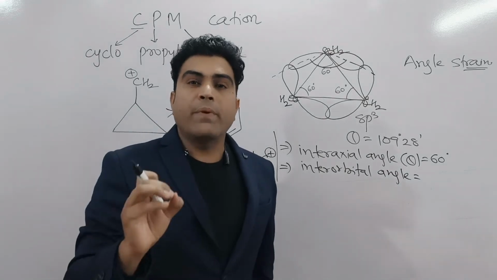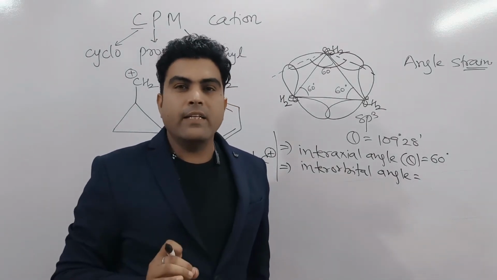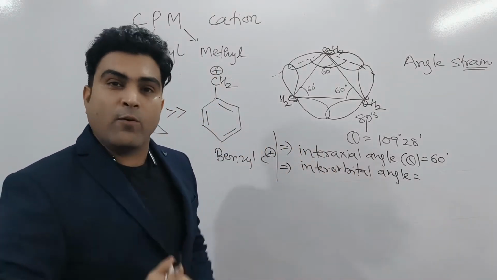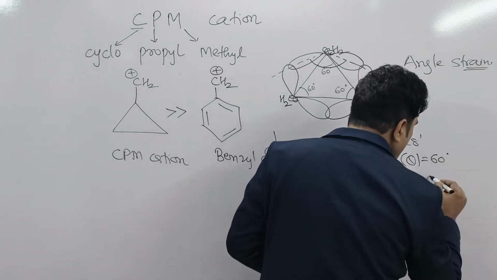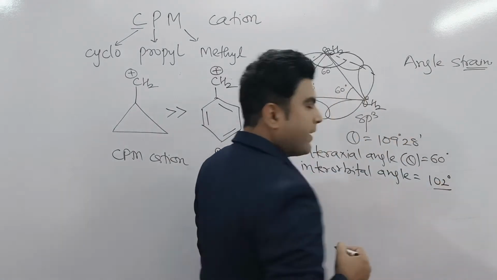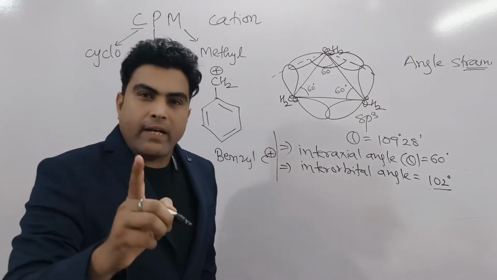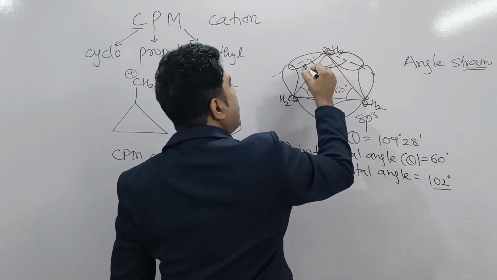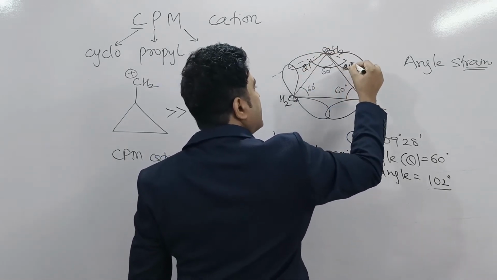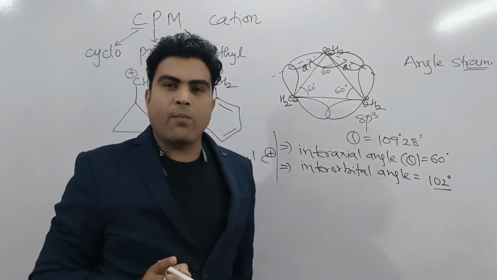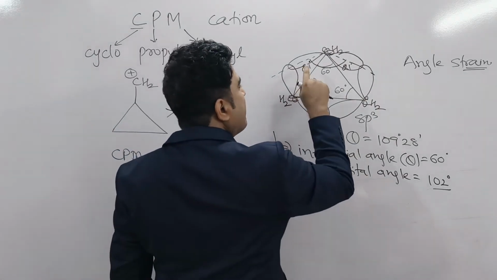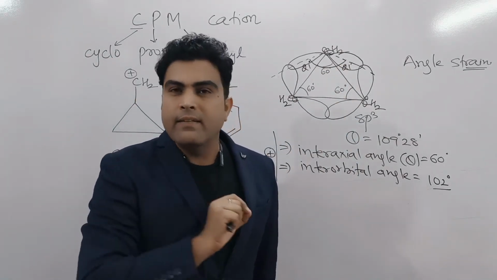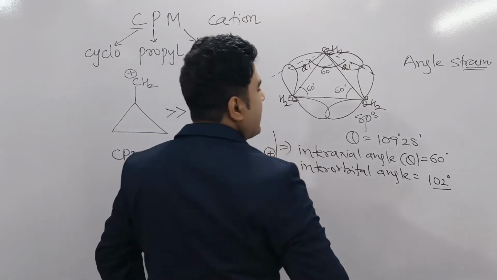Now this complete angle from here to here is between hybrid orbitals, and that angle is known as the interorbital angle. This interorbital angle in cyclopropane is equal to 102 degree. Due to angle strain, this angle will slightly open up. How much? 21 degree from this side, 21 degree from this side. Now the interorbital angle will become 21 plus 60 plus 21, and that comes out to be 102 degree.